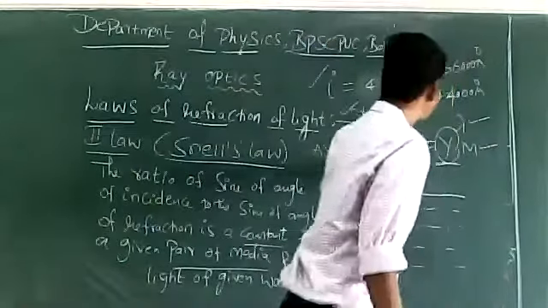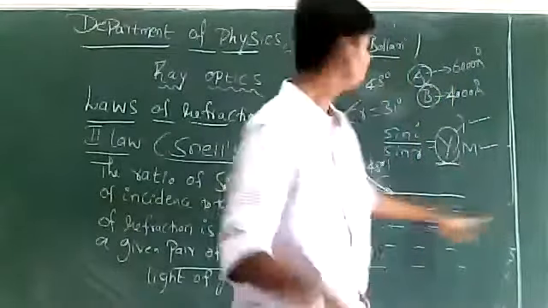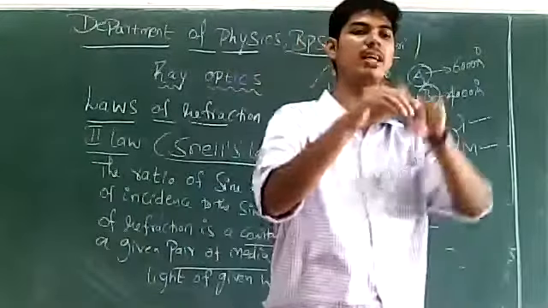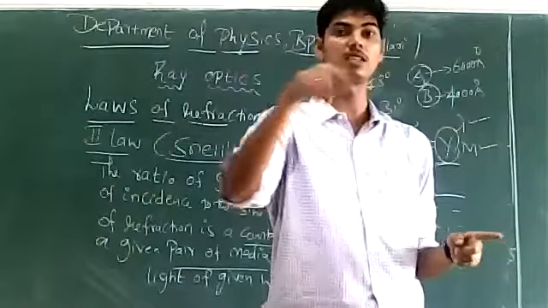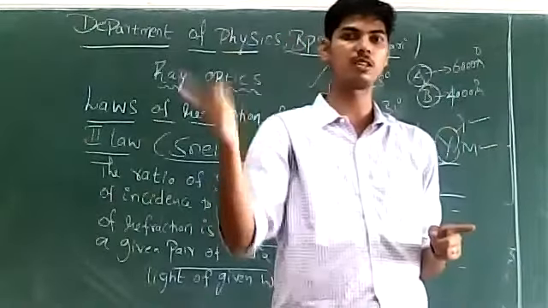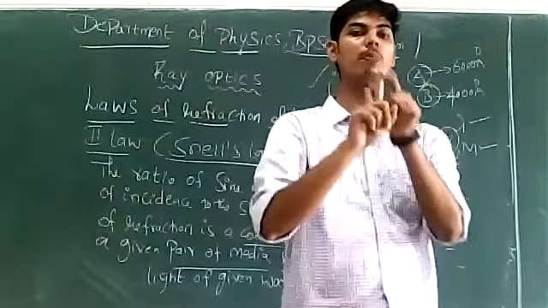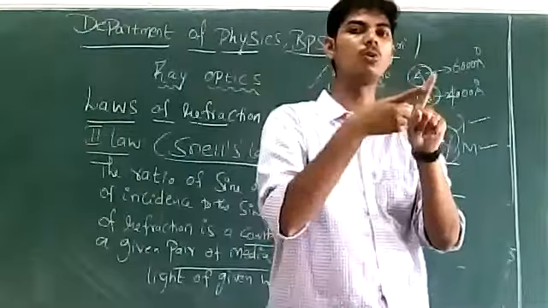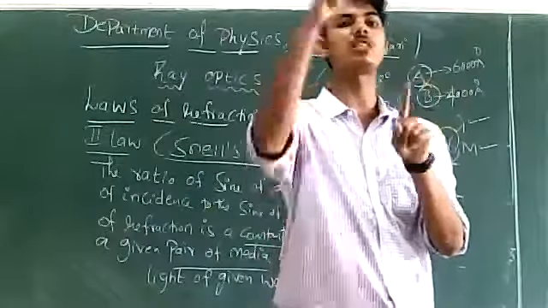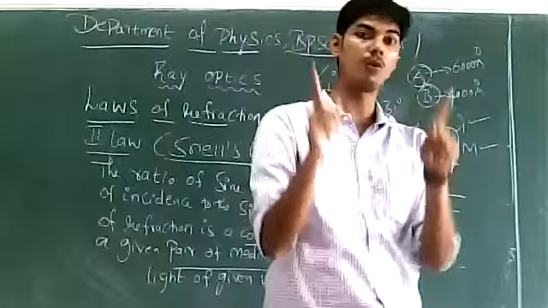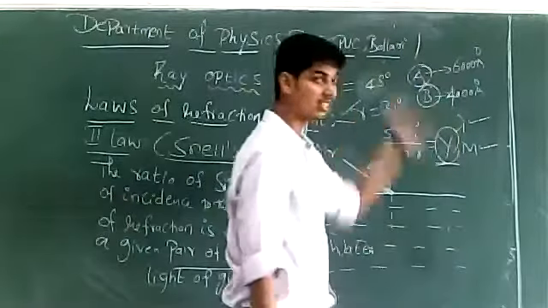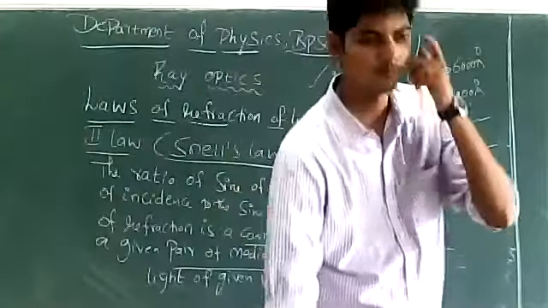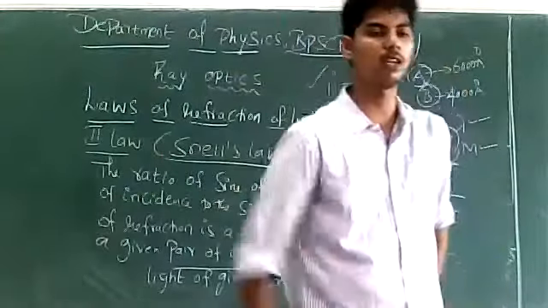sin I by sin R change ಆಗಬೇಕು ಅಂತಂದ್ರೆ you have to change the medium. Air glass ಇದ್ರೆ make it air water. Sin I by sin R changes. If one person is making use of light of wavelength say 4000 angstrom, give the other person light of wavelength 6000 angstrom. ಇಬ್ಬರಿಗೂ ಬೇರೆ ಬೇರೆ wavelengths ಕೊಟ್ಟರೆ sin I by sin R change ಆಗುತ್ತೆ. Same wavelength ಇದ್ರೆ sin I by sin R is not going to change.